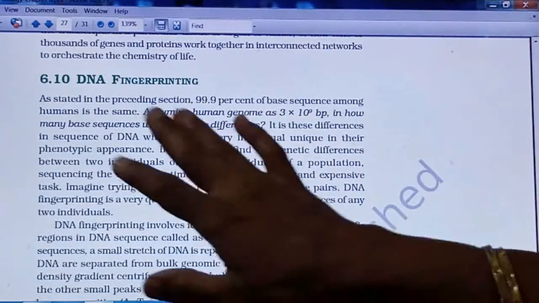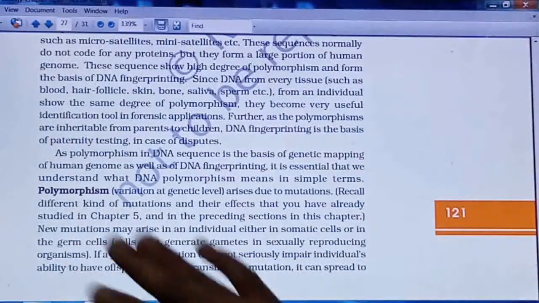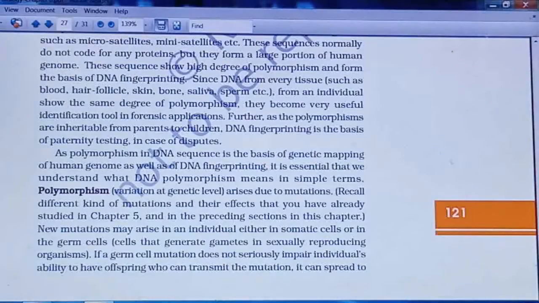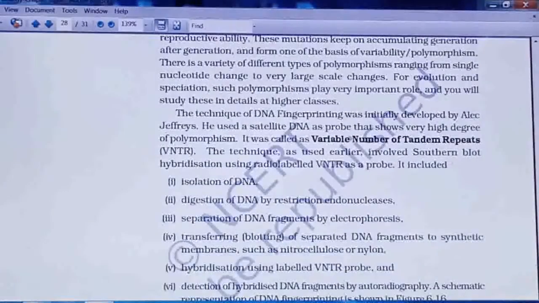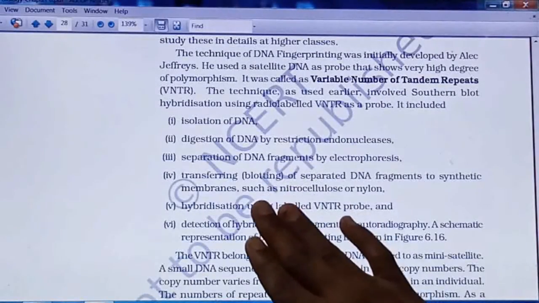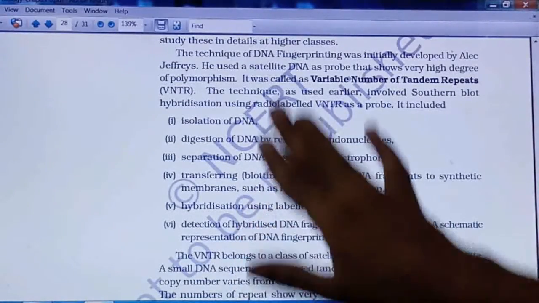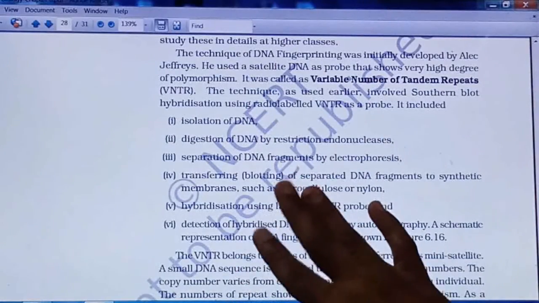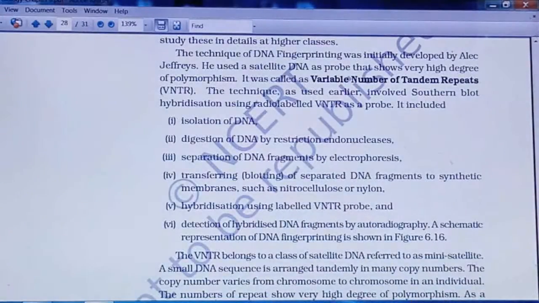The next point is DNA fingerprinting. Where is it applicable, right? What is meant by repetitive DNA and satellite DNA, short questions will be asked on this. What is meant by polymorphism will be asked for 1 or 2 marks. But a 4-5 marks question will be asked on VNTR and how the DNA fingerprinting method is carried out. This process has technique based points, and this will be asked for 3 marks. 6 points are there, right?